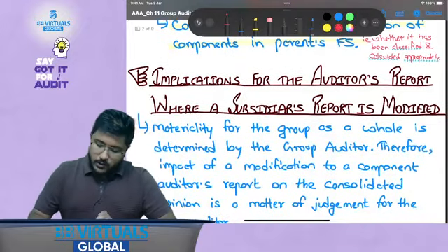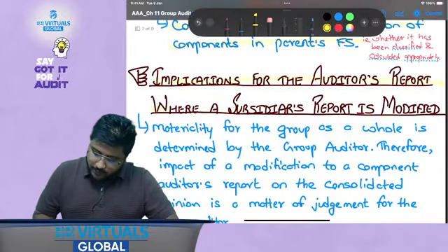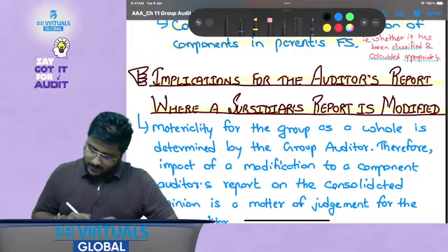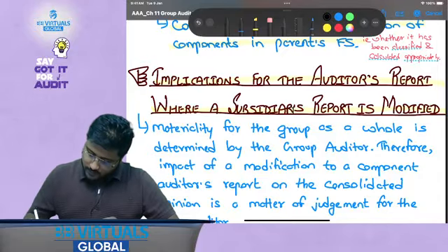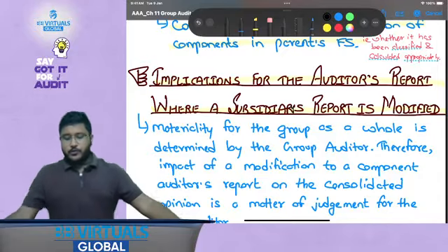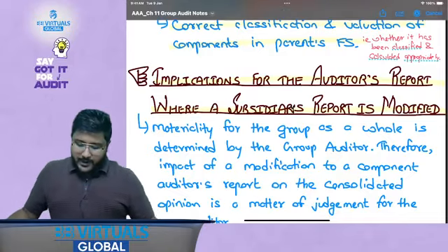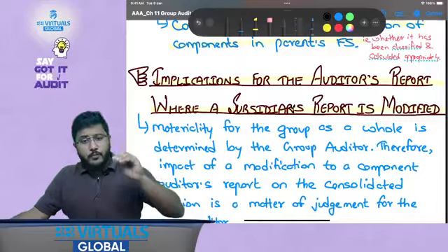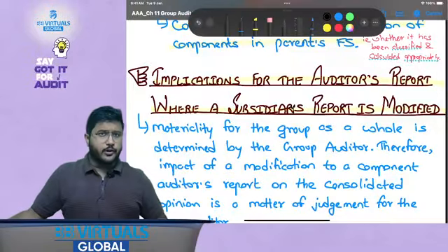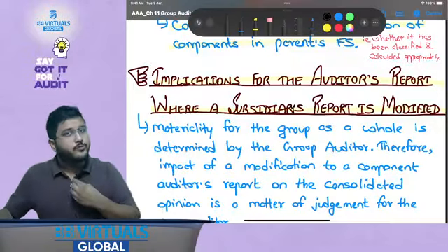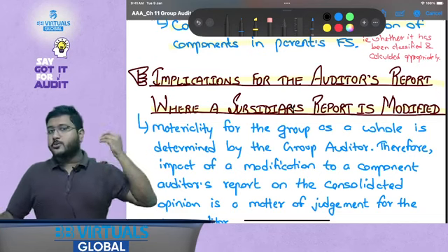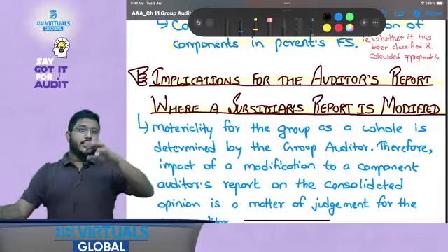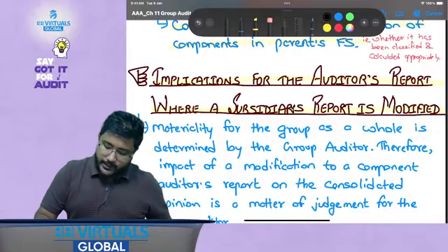Now implications for the auditor's report where a subsidiary's report is modified. The spelling is wrong over here, it's subsidiaries, Y is missing. Implications for the auditor's report where a subsidiary's, a component's report is modified. So what would be the implication for the auditor's report? We have already discussed it, that it depends on the professional judgment of the group auditor, that how this particular qualification, how this particular issue would be dealt with in the group financial statements. Okay, so let's read it.